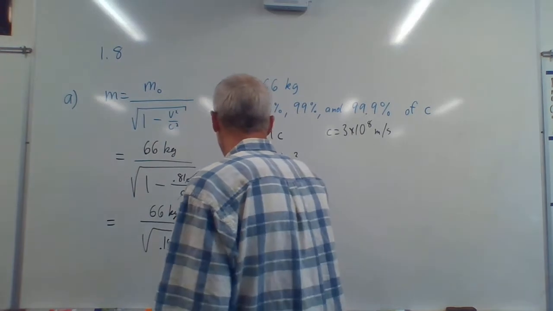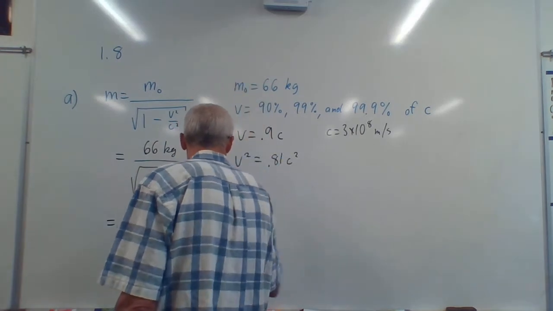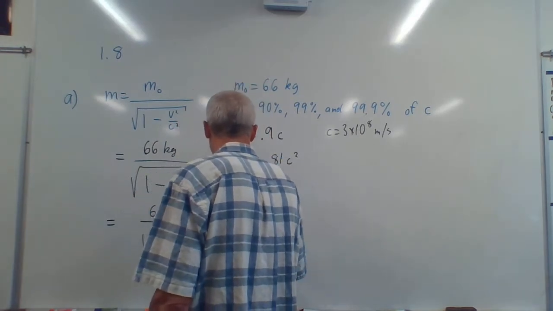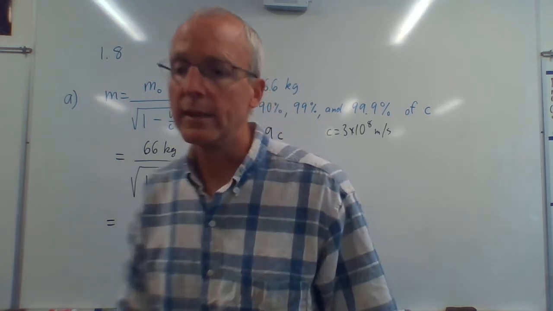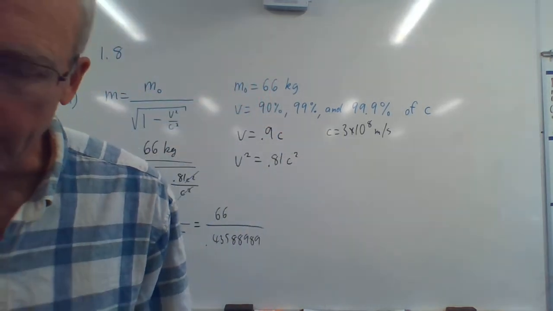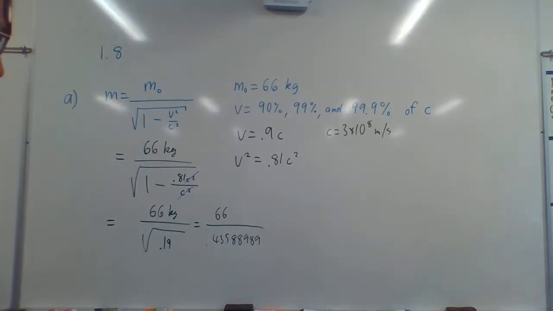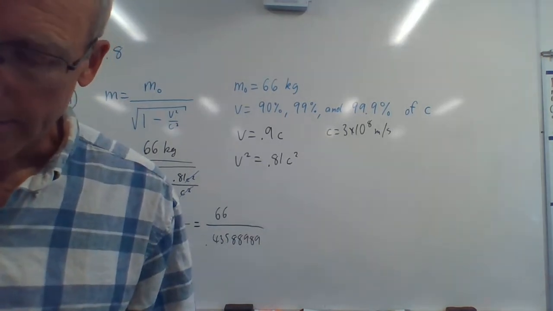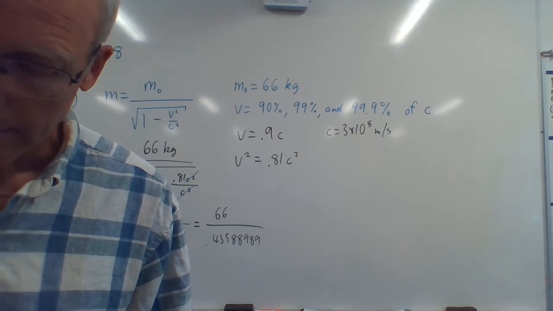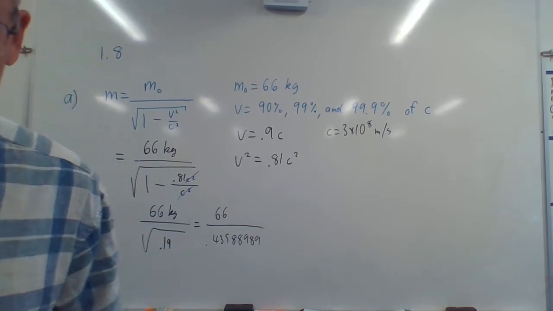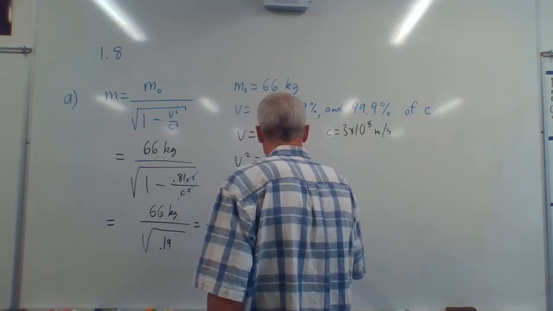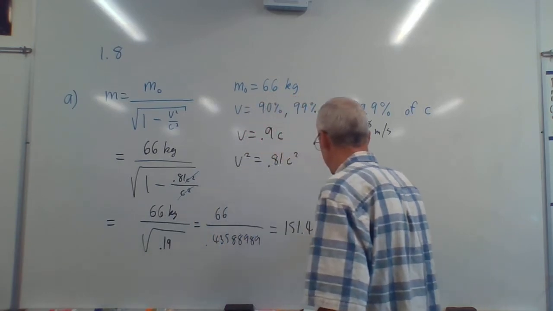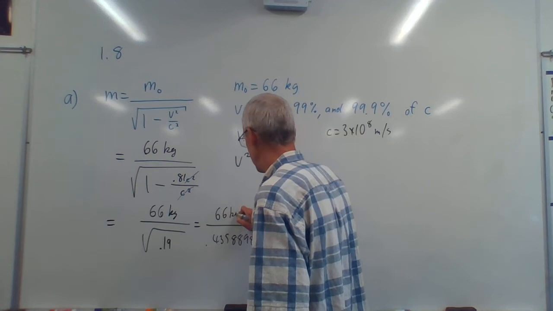0.43588989. That should be enough decimal places. Okay, so now let's just do that. I get that has to be 151.4 about. 151.4 kilograms. This is kilograms here.